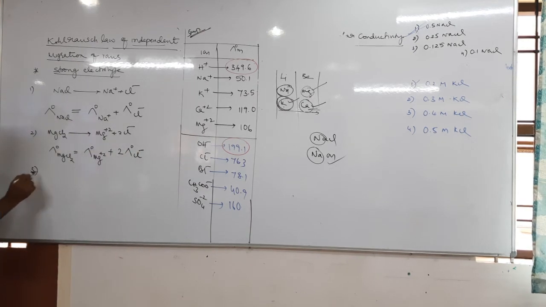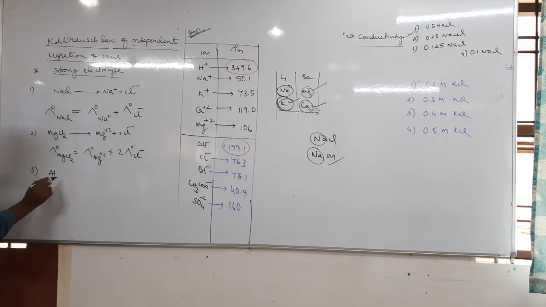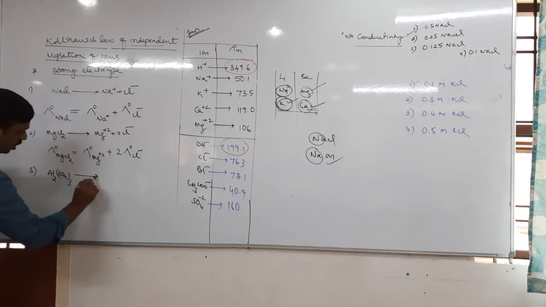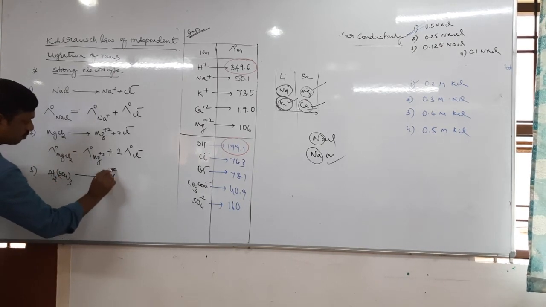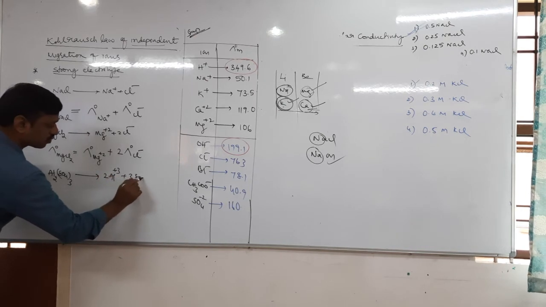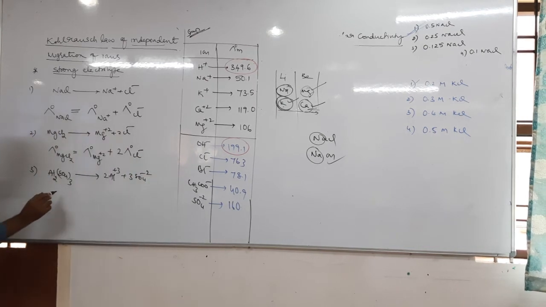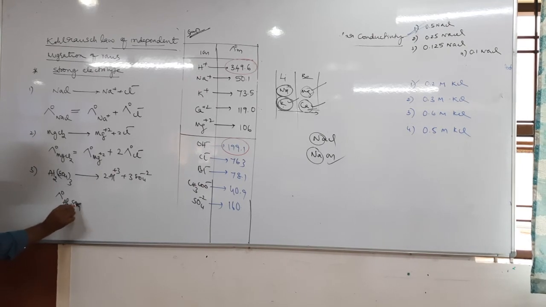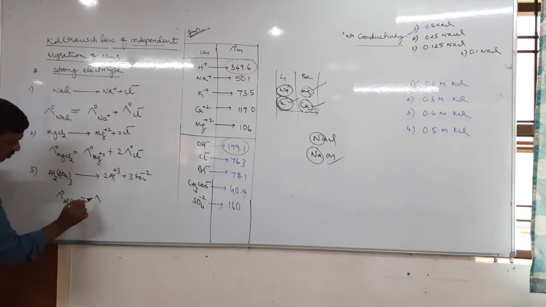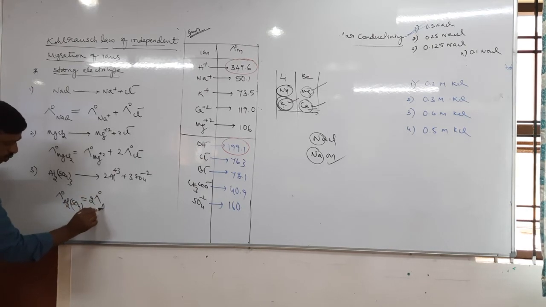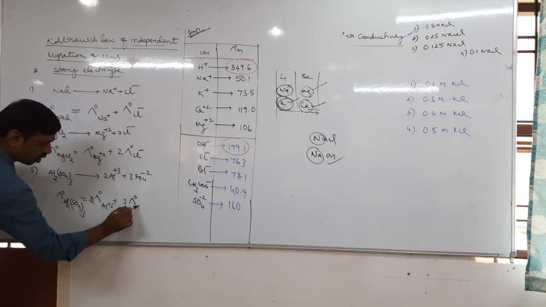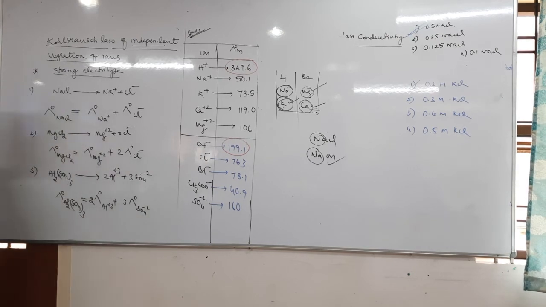One more: limiting molar conductivity of Al2(SO4)3. It gives rise to 2 aluminum and 3 sulfate. Then the limiting molar conductivity is 2 into Al plus 3, plus 3 into SO4 minus 2.